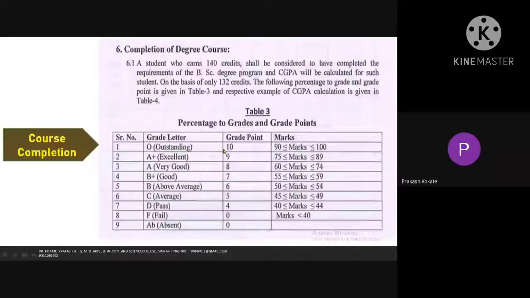If you have got 10 grade points, it is outstanding. 8 grade points is very good, 7 is good, and 6 is above average. 5 is average and 4 is pass. If you have got 0, the student has failed in that particular course. So this is how course completion works. We'll go further.